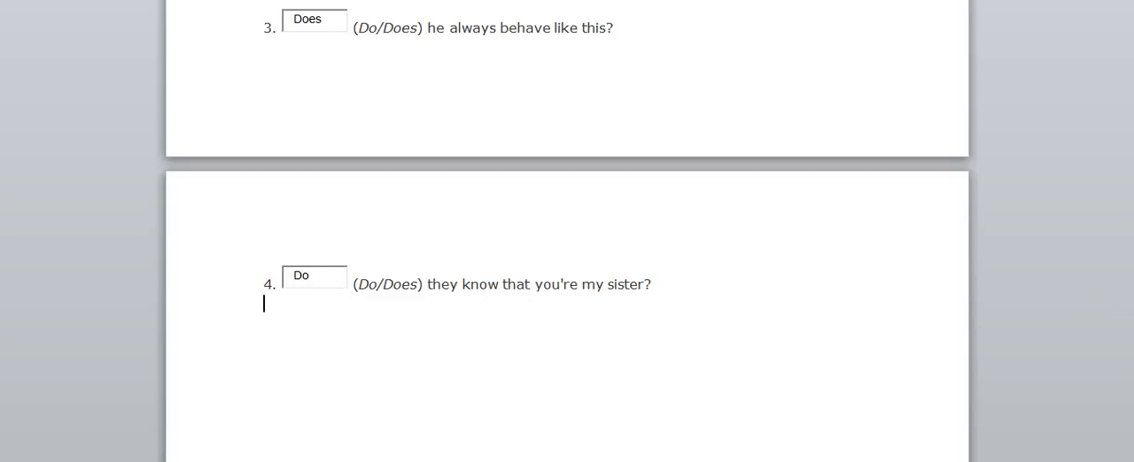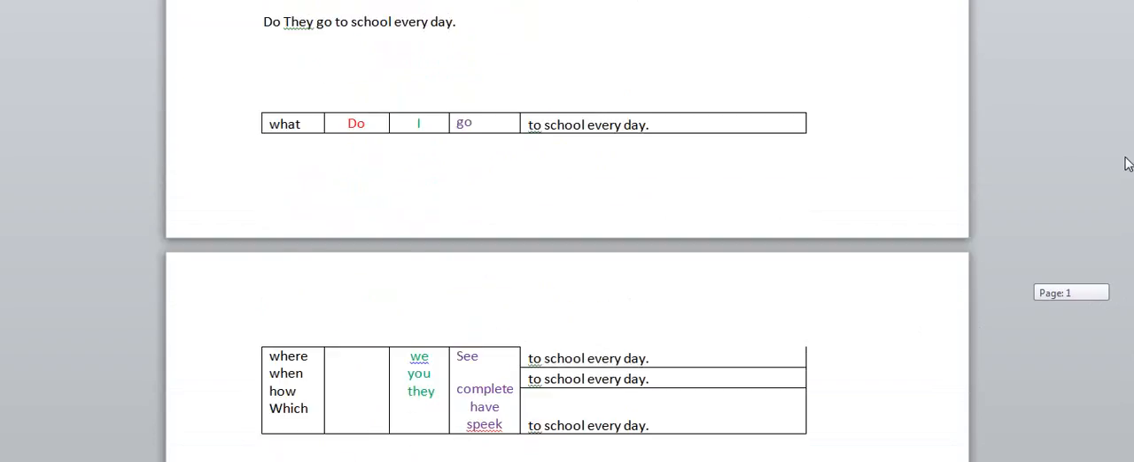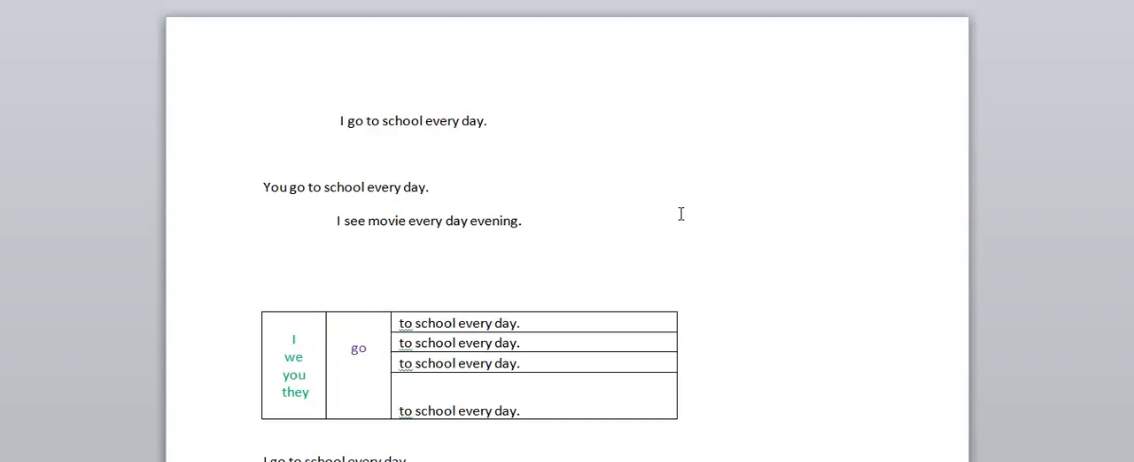This is the exercise we have seen. I think now we are very clear about how to convert simple present tense into a question. You just have to use do and does while converting into a question. Now we will learn how to convert simple present into questions by using do with the question words.